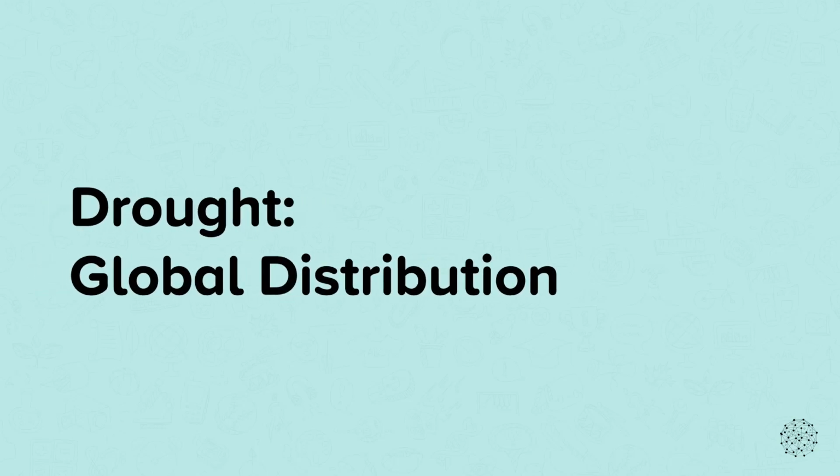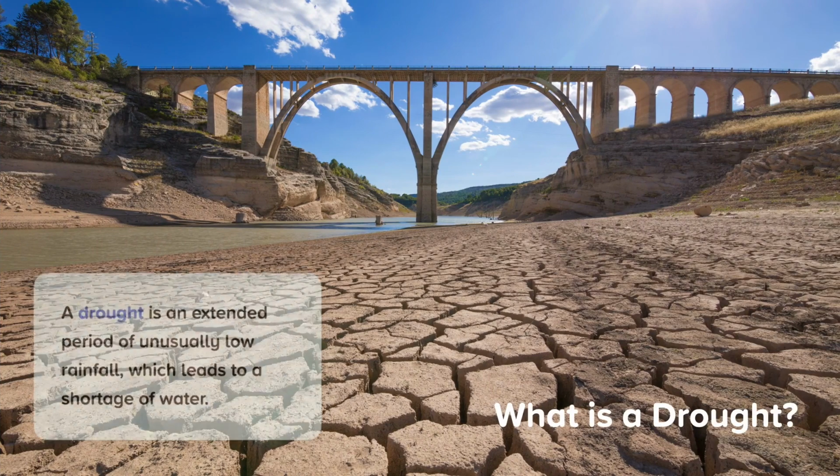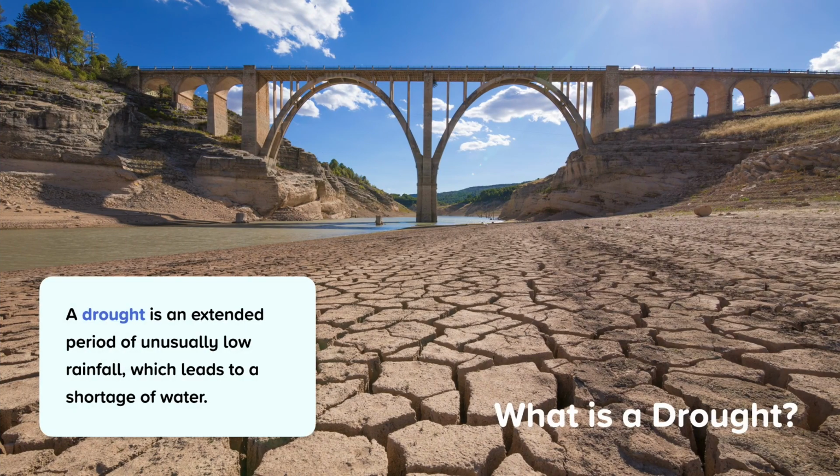Drought, global distribution. A drought is an extended period of unusually low rainfall, which leads to a shortage of water. It is an event that can last for weeks, months, or even years. It can have far-reaching impacts on an area's environmental and social well-being. Drought is linked to the climate, in particular arid environments.